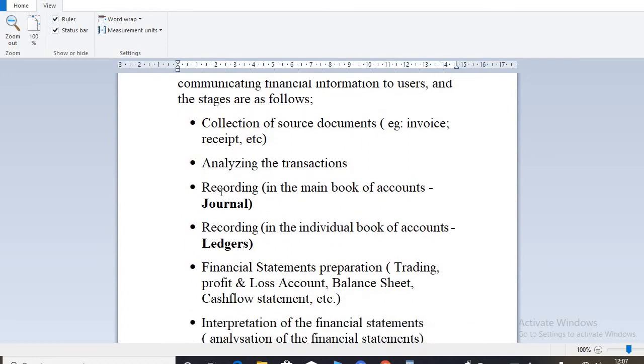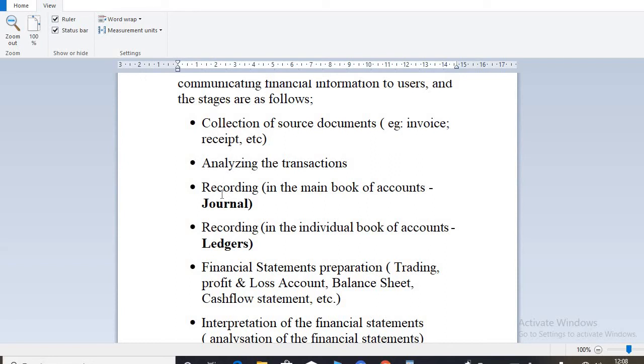When you are done with the collection of the source documents, you move on to the next stage, which has to do with analyzing the transaction. In analyzing the transaction, you have to group them into different groups, different categories. Those with similar nature are kept together in that manner. You have to do some kind of analysis to know the impact of the transaction on the various accounts in the business, the effect of the transaction on the account.